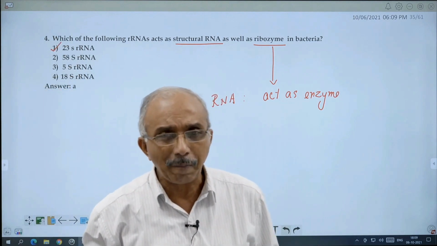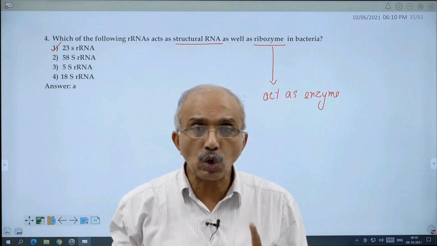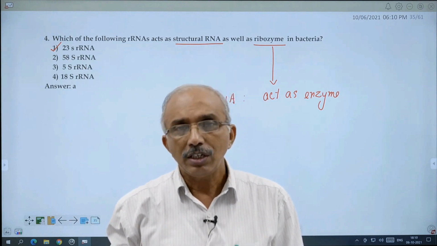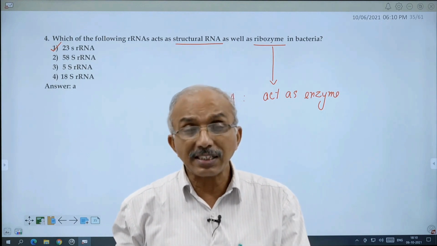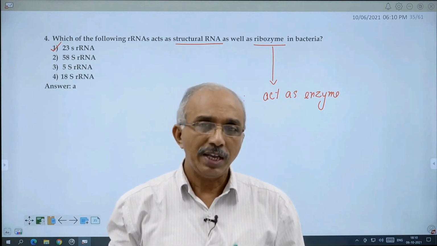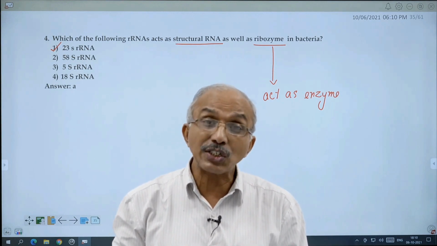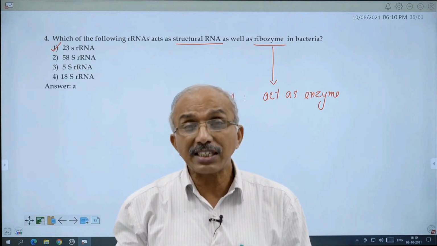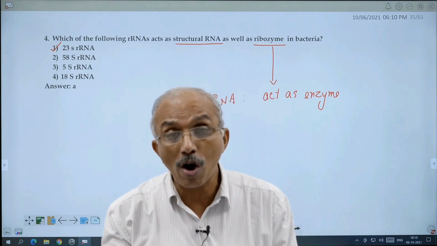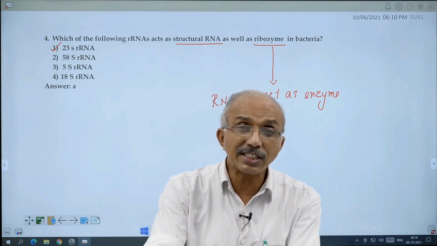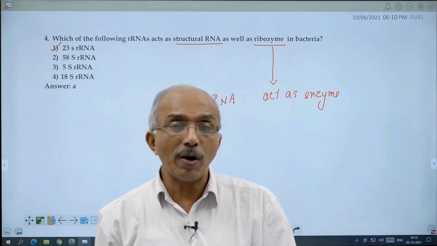23S rRNA. This RNA is present in the ribosome of bacteria. Since it is present in the ribosome of bacteria, it is a structural RNA. It is structural RNA, and it acts as an enzyme for the formation of peptide bond.